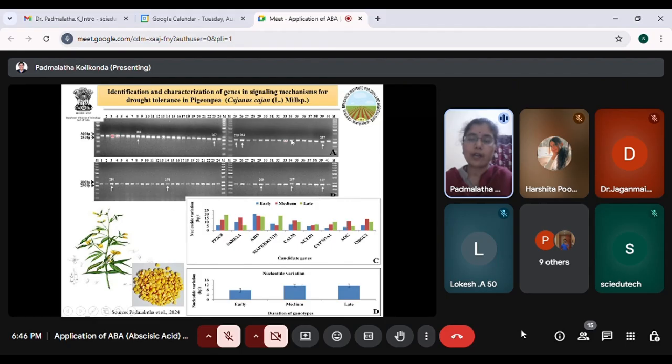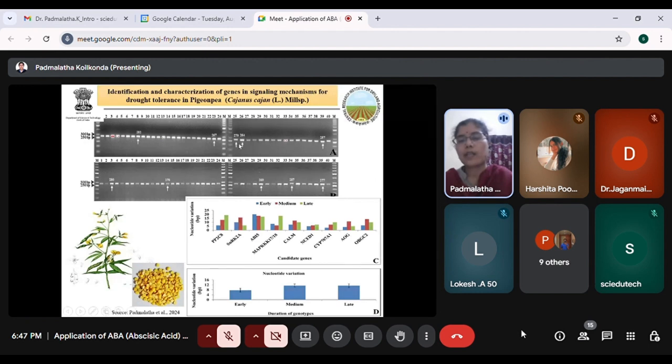So here you can see on the gel, this is a 2% gel, where after the PCR product was loaded, there are very minor differences with respect to the polymorphism. So out of 12, we got only 9 polymorphic gene families. Out of each gene family, we have taken only one primer because of some technical difficulties.